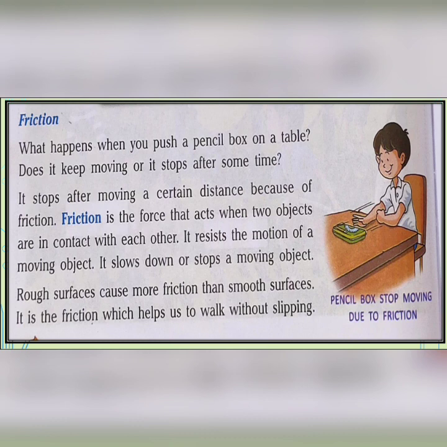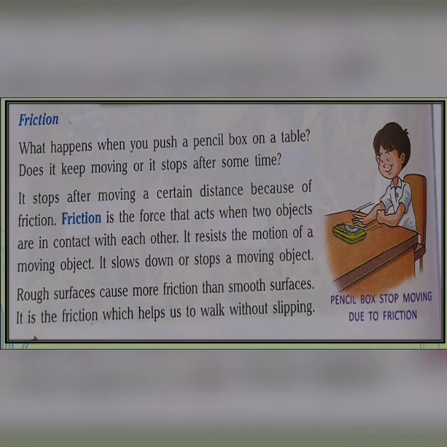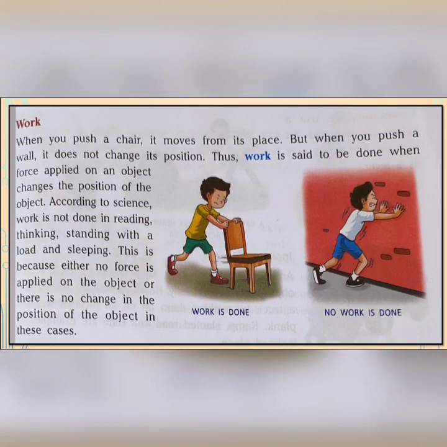So friction is another type of natural force, which acts when two objects are in contact with one another. Rough surfaces cause more friction than smooth surfaces. And what is the force that helps us to walk without slipping? It is friction. So up to here we discussed force and its types.